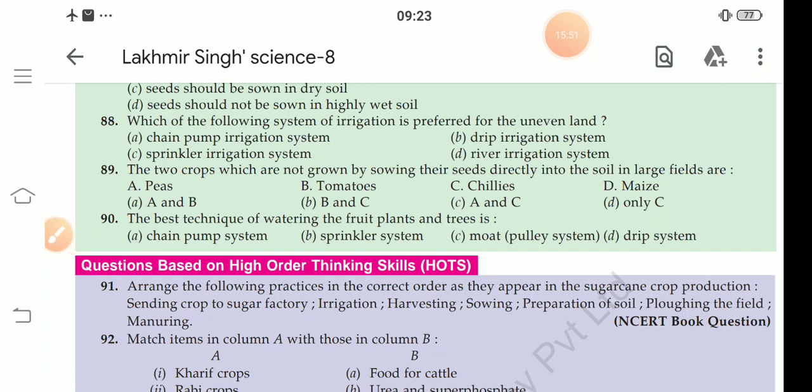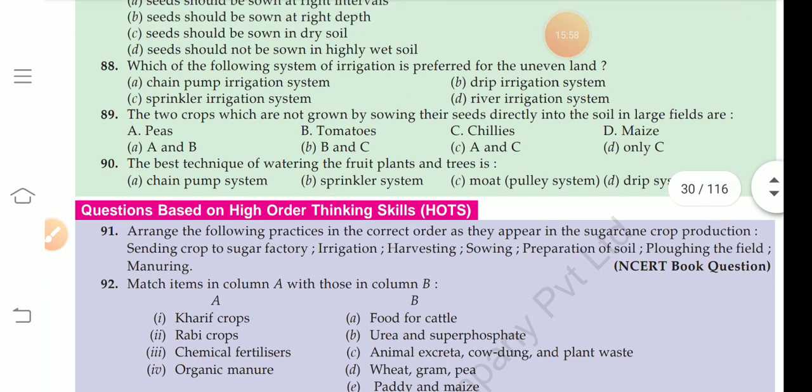You also do the question based on higher order thinking skill. Very easy. In 99, check the order of these. First, preparation of soil, ploughing the field, sowing, irrigation, manuring, or you can add manure before irrigation, harvesting, and sending the crop to the sugar factory.